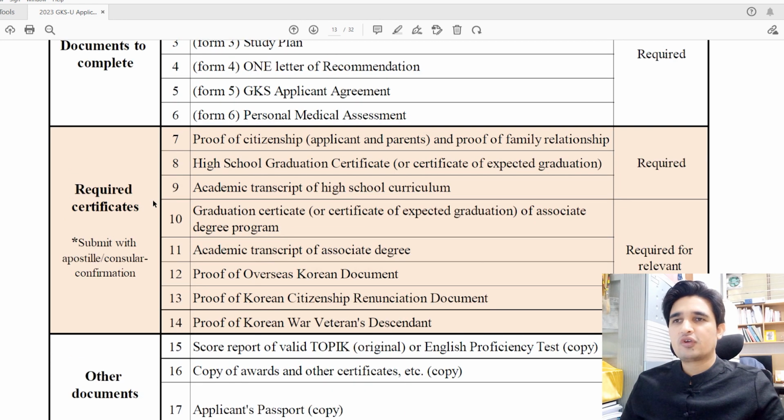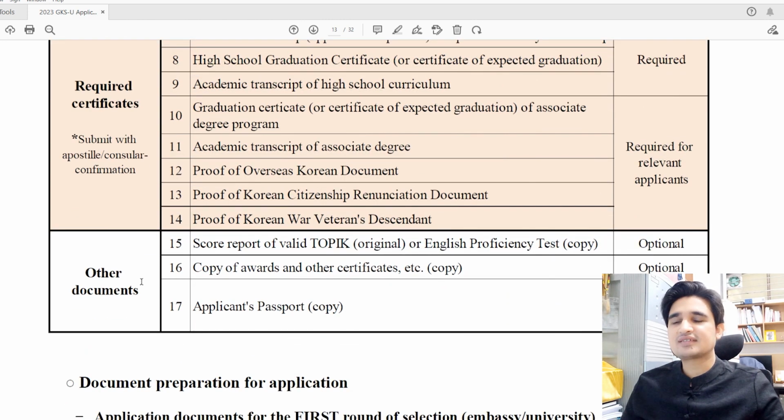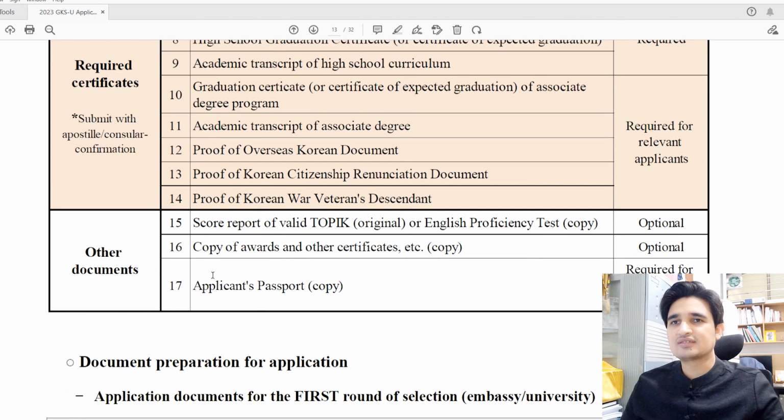If you want to know how you can apostille your documents or attest the documents from the Korean embassy in your country, I have a separate video on this topic, so you can access the video from the I button, and I have also attached the video in the description box. Then there are some additional documents: if you have TOPIK or IELTS, if you have any award or certificates, and if you have a passport, then these are optional documents. If you have them, you can submit them, otherwise you can submit them later.